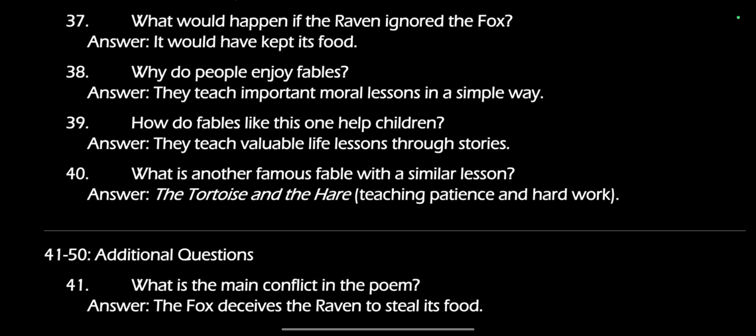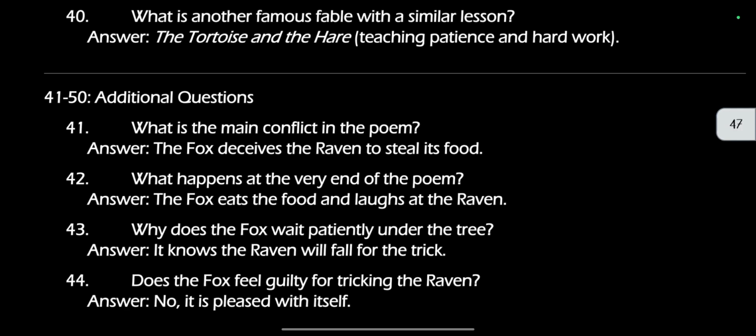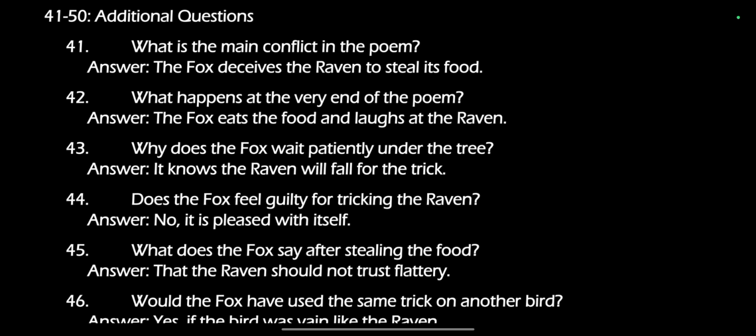What is the main conflict in the poem? The fox deceives the raven to steal its food. What happens at the very end of the poem? The fox eats the food and laughs at the raven. Why does the fox wait patiently under the tree? It knows the raven will fall for the trick.